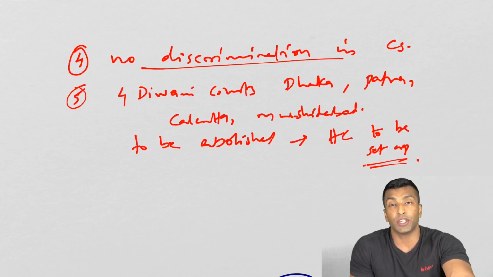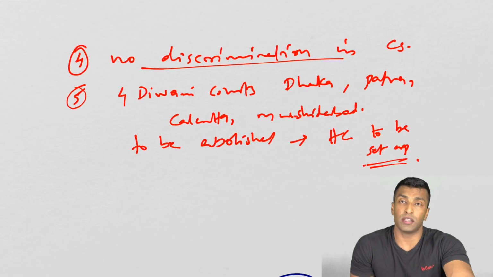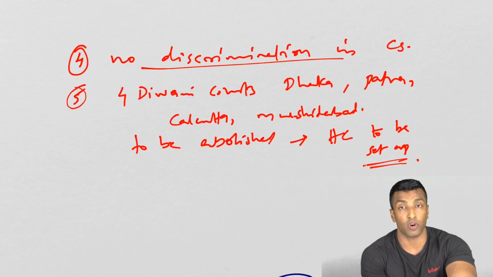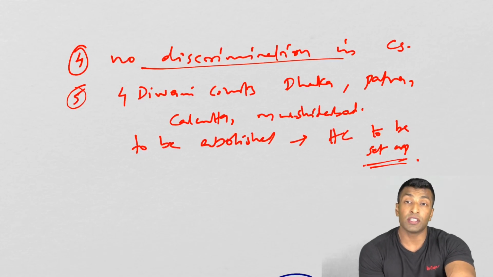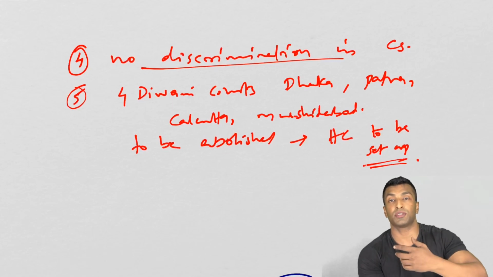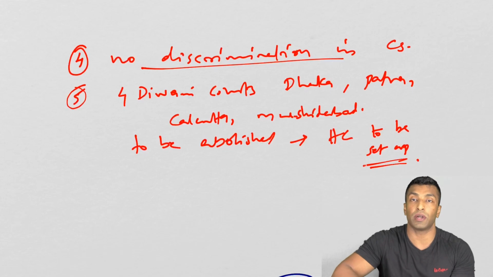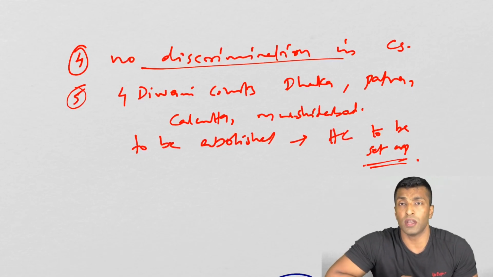And then we moved on to 1833 Charter Act. There I told you the Governor General of Bengal post became Governor General of India. The first Governor General of India was Lord William Bentinck. Now the Executive Council was once again increased to 4. The newly added member is the law member. His role is to advise the Governor General in matters of law. The first law member was Lord Macaulay.